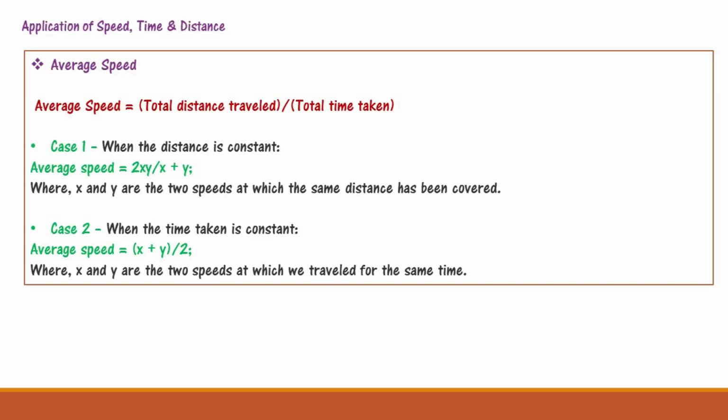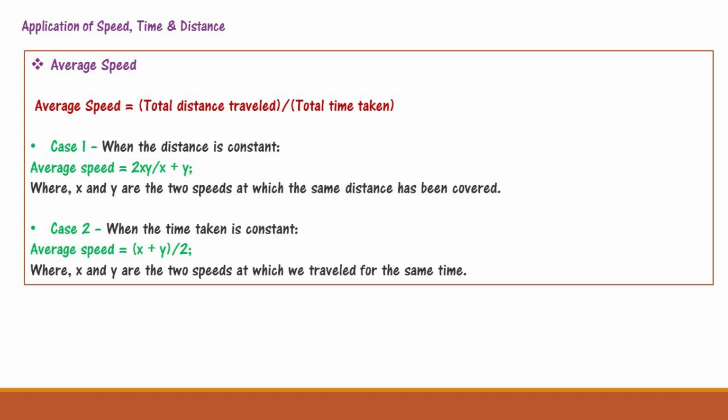Now you have to find out the average speed. Then there is a formula, that is total distance traveled divided by total time taken. In case the distance is constant, the average speed is 2xy divided by x plus y, where x and y are two speeds in which the same distance is being covered.